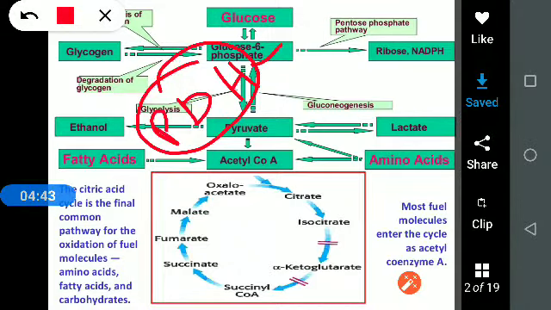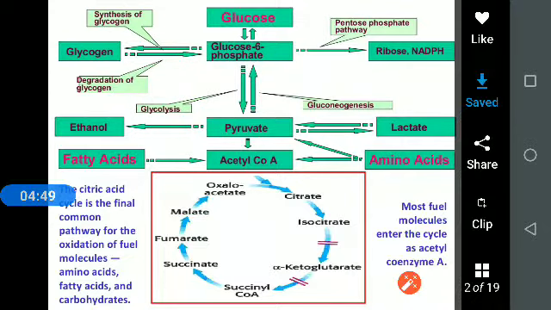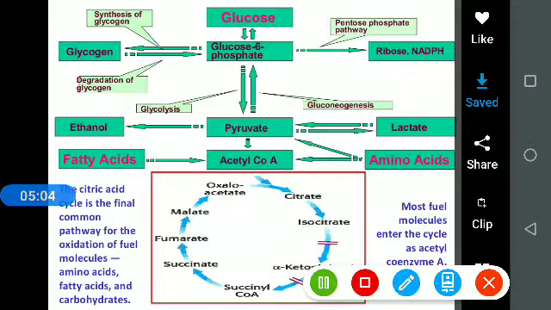Acetyl CoA then enters the Krebs cycle as the precursor, and most molecules enter the cycle as acetyl-CoA.